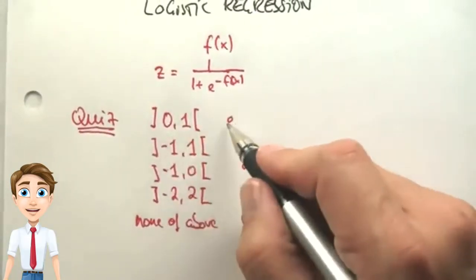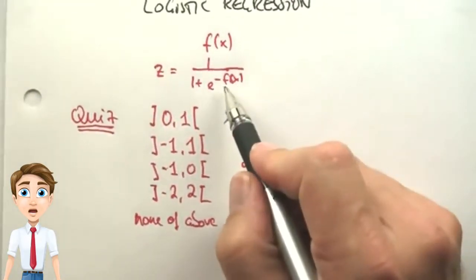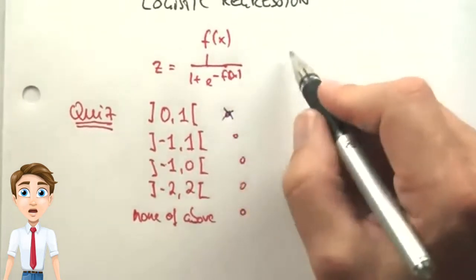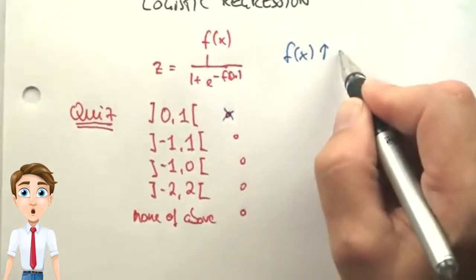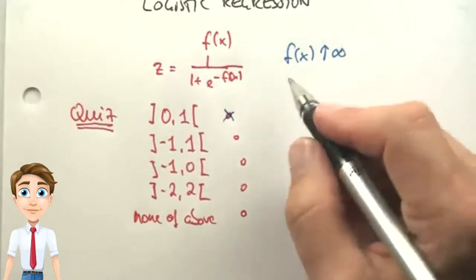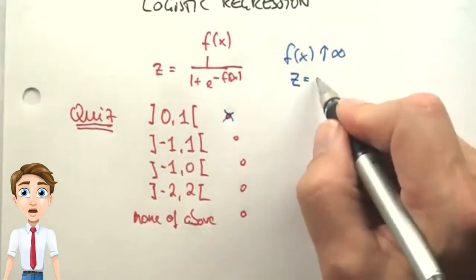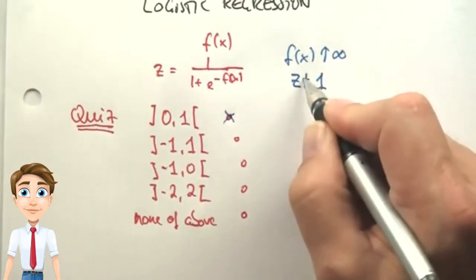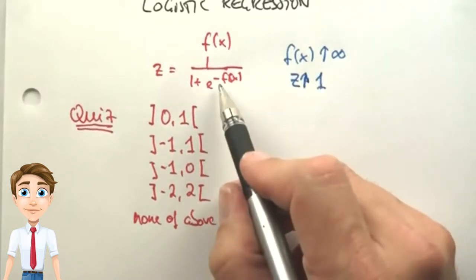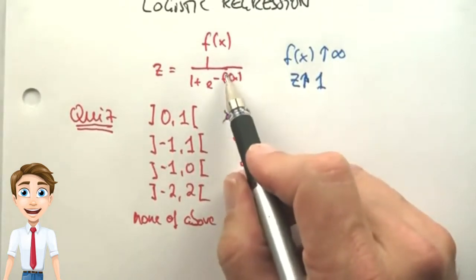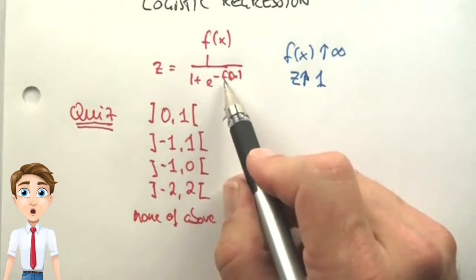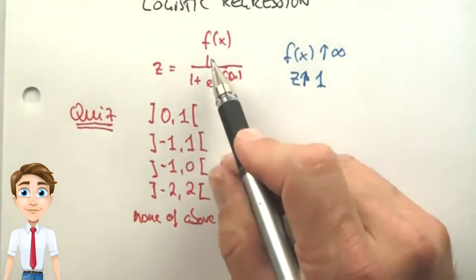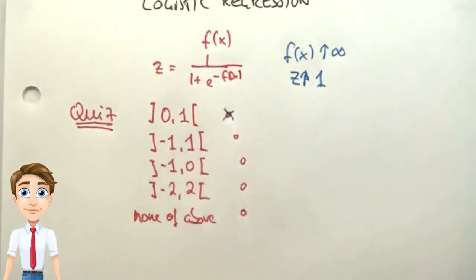The answer is 0, 1. If this expression, f of x, grows to positive infinity, then z becomes 1. And the reason is, as this term becomes very large, e to the minus that term approaches 0, and 1 over 1 equals 1.